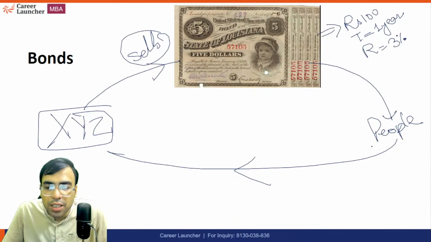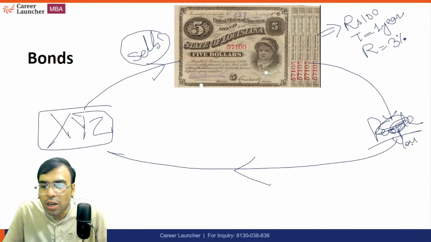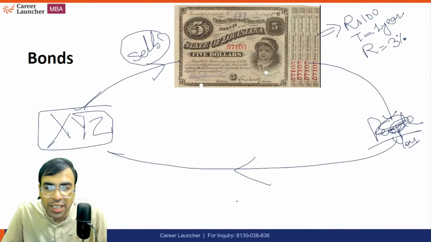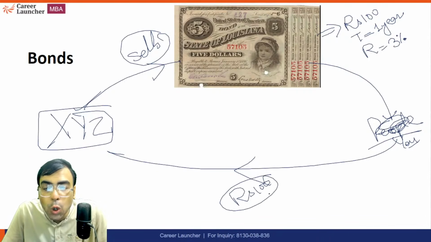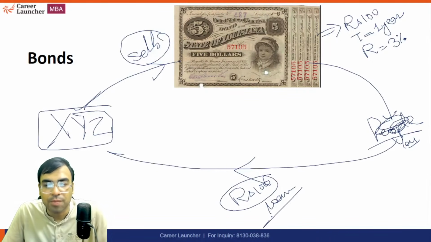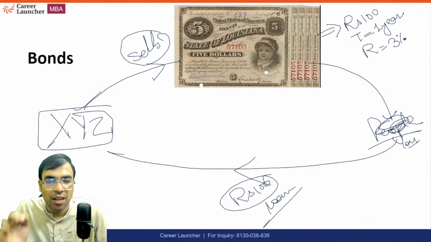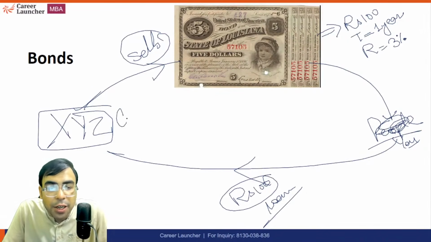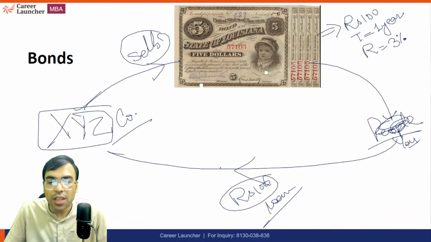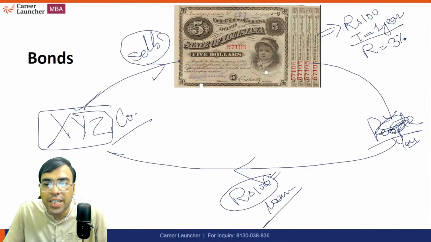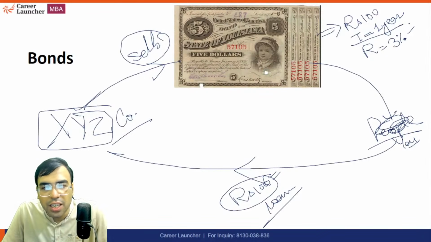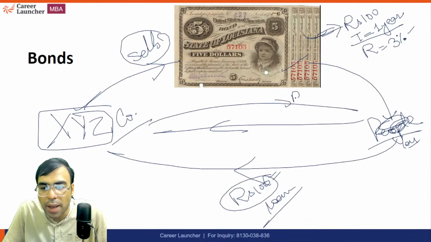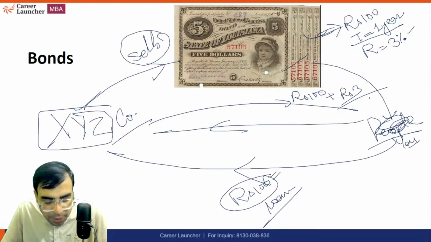So let's say you bought one bond of XYZ company. It means you have paid 100 rupees as a loan to XYZ company. This is the meaning of a bond. You have given a 100 rupee loan with a term of 1 year and an interest rate of 3%. After 1 year, you will take this bond back to the company, and you will get that 100 rupees back, plus you will get the interest of 3 rupees. This is a very simple example.